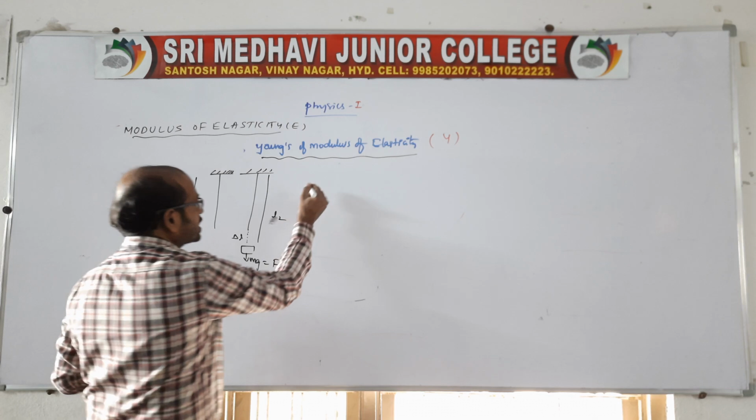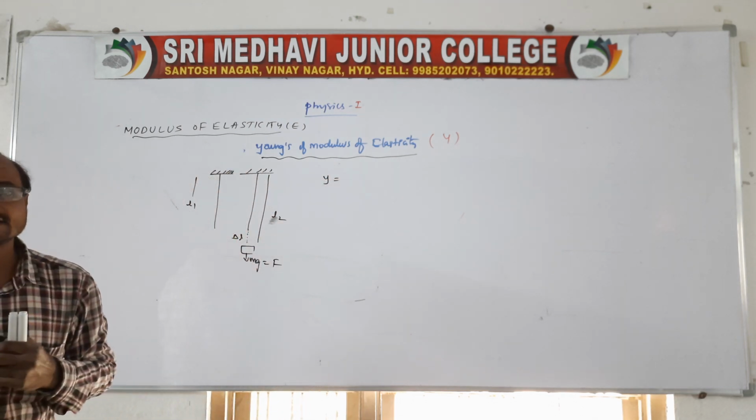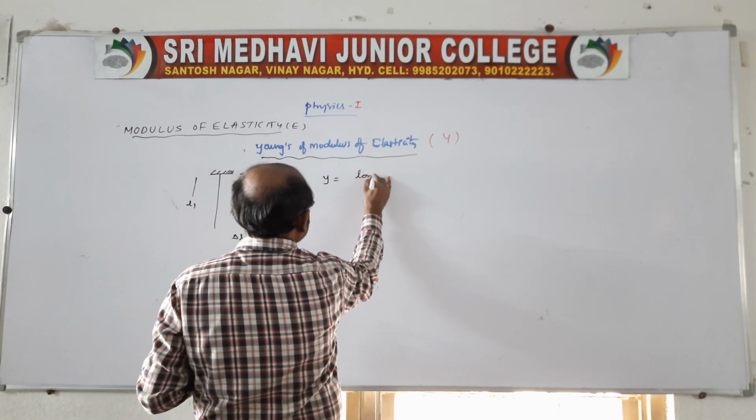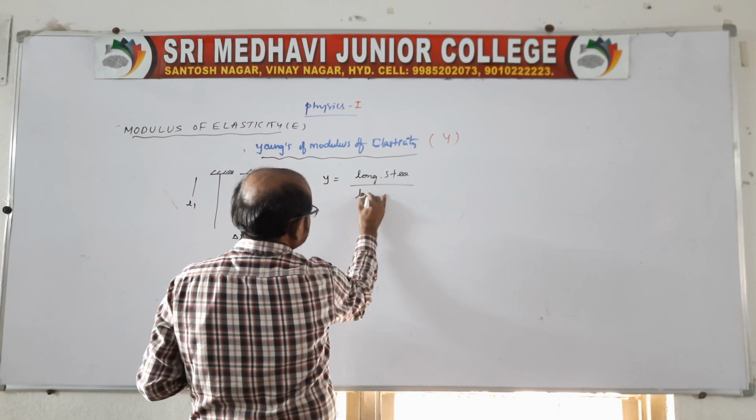So the Young's modulus of the material of the wire is defined as, within the elastic limit, the ratio of longitudinal stress to longitudinal strain.